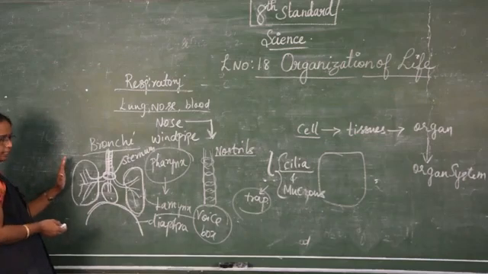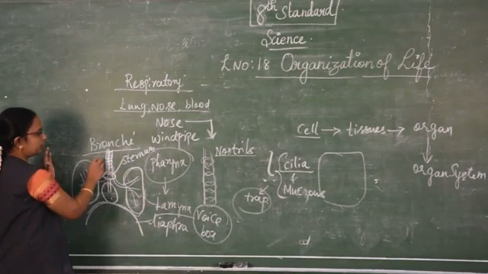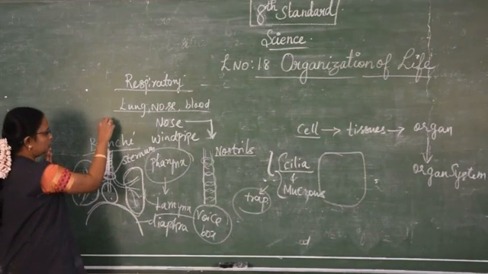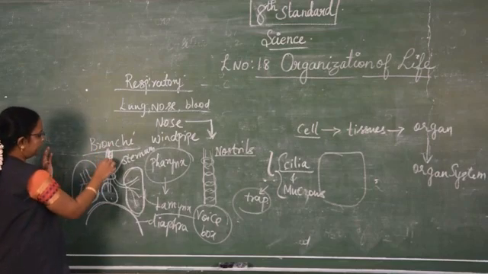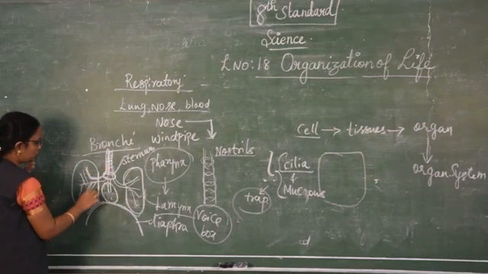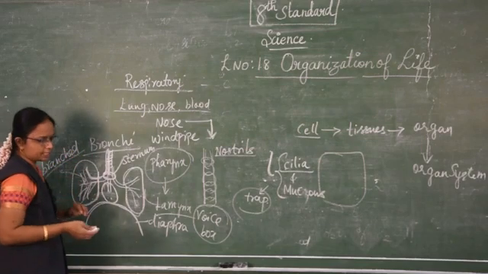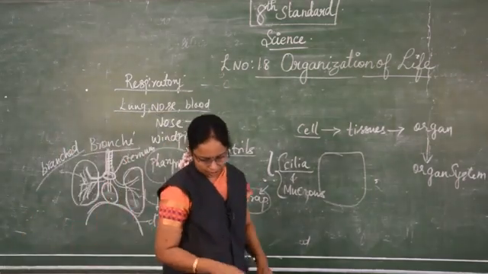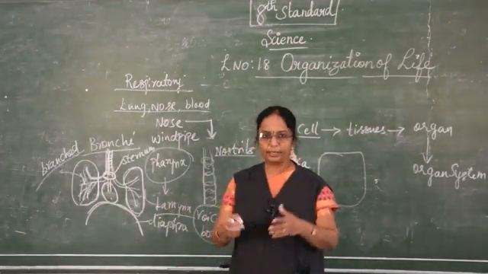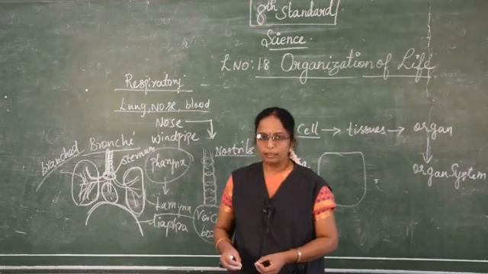So this is the structure of the lungs. So what does it comprise? It begins with the nose and then the windpipe, then the bronchi or the bronchioles, because they are the branched structure. Bronchi are the branched structure through which the air passes. They divide into two, and then the lungs.